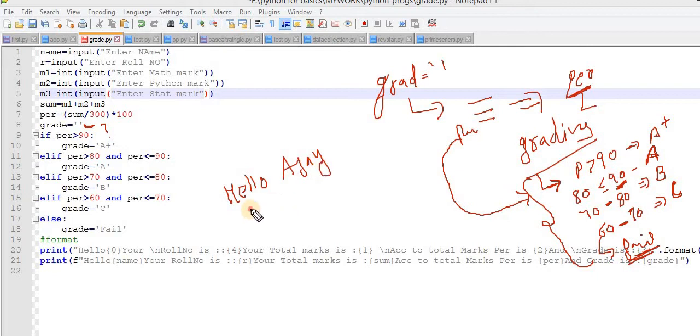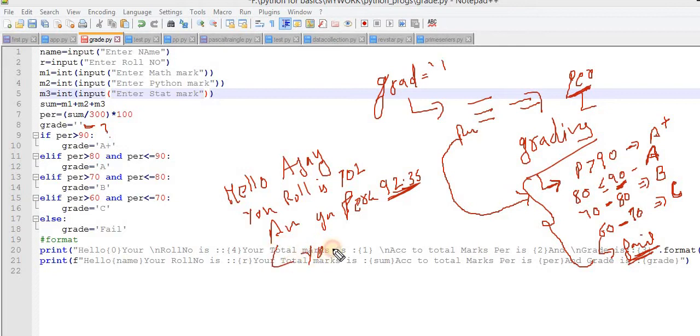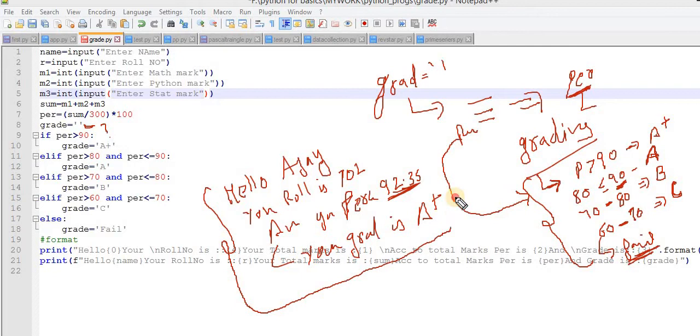Hello Ajay, your roll number is, let's suppose, 102, and your percentage is, let's suppose, 92.35%. According to this percentage, your grade is A plus grade. That is my requirement for the final result.